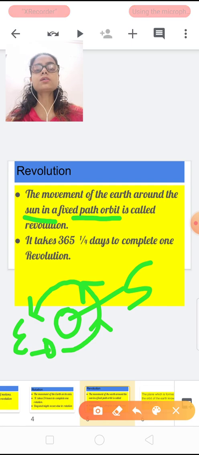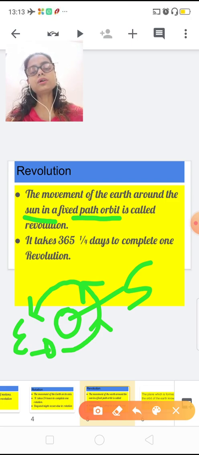The movement of the earth around the sun in a fixed path orbit is called revolution. It takes 365 1/4 days to complete one revolution. Seasons occur due to revolution. So this was a small introduction about revolution.